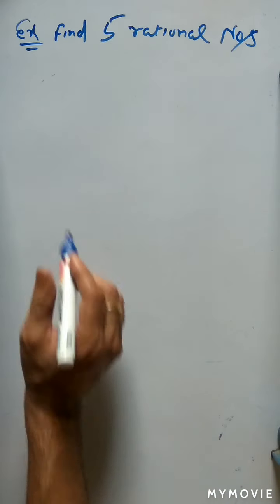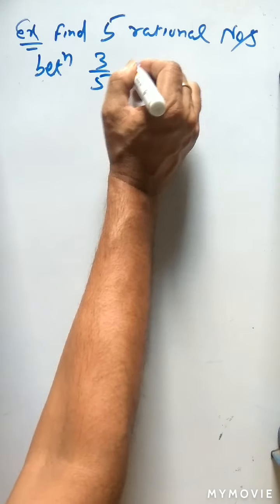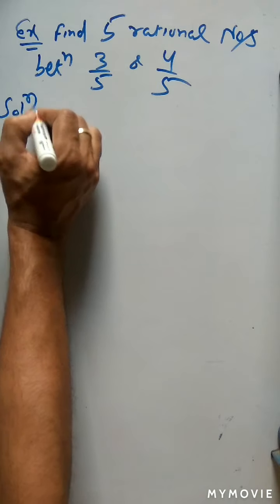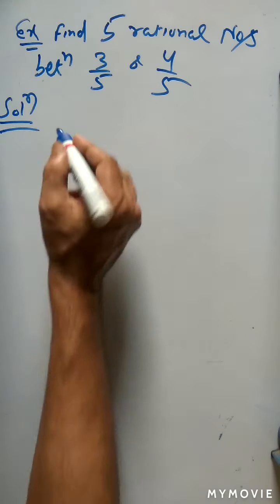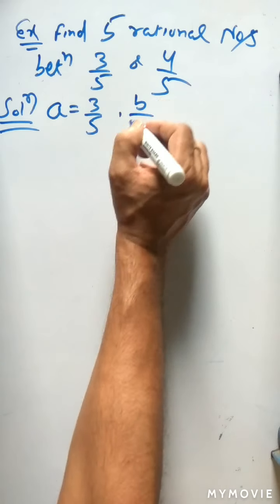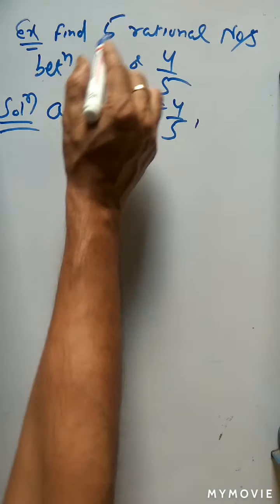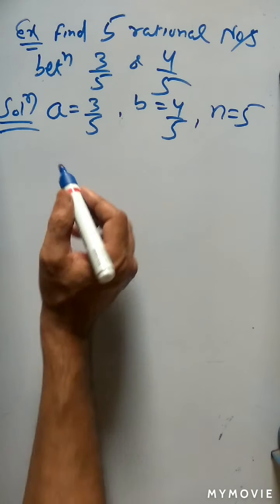Find 5 rational numbers between 3 by 5 and 4 by 5. Which method will we take? The better method is equating the denominator. Here A is equal to 3 by 5, and the second term B is 4 by 5. How many rational numbers do we have to find? 5 rational numbers, so n is equal to 5.